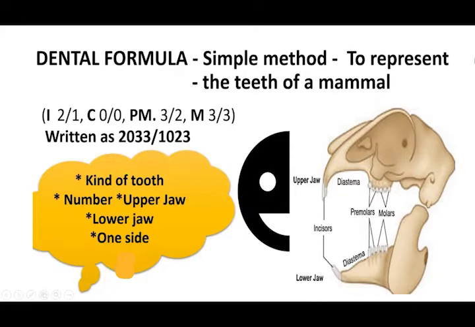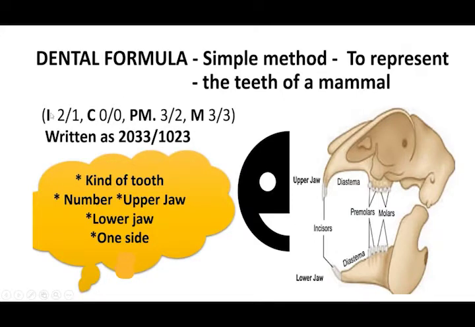And next, let's see the dental formula. I will show you a simple method of remembering the dental formula. See, this represents the face. For calculating the dental formula, just remember you have to count half of the teeth alone. In both upper jaw and lower jaw, take only a half set of teeth.